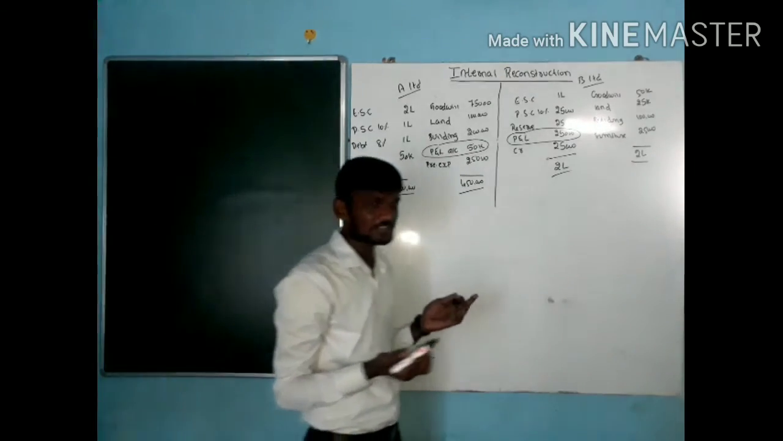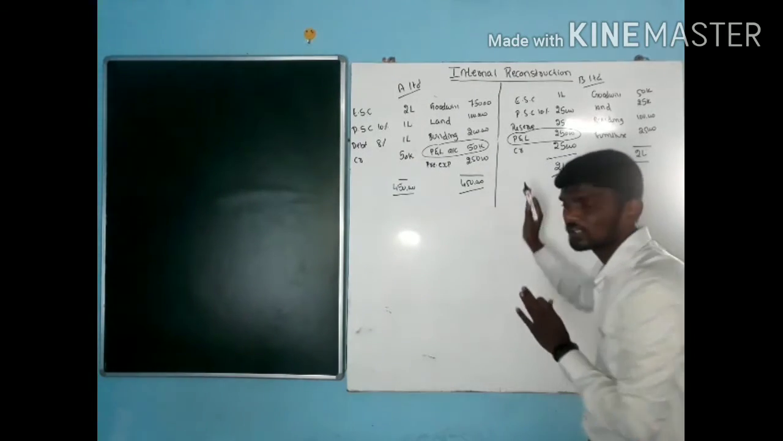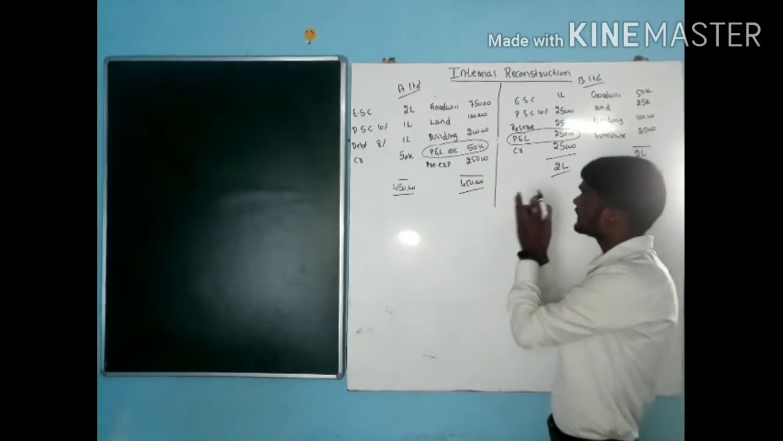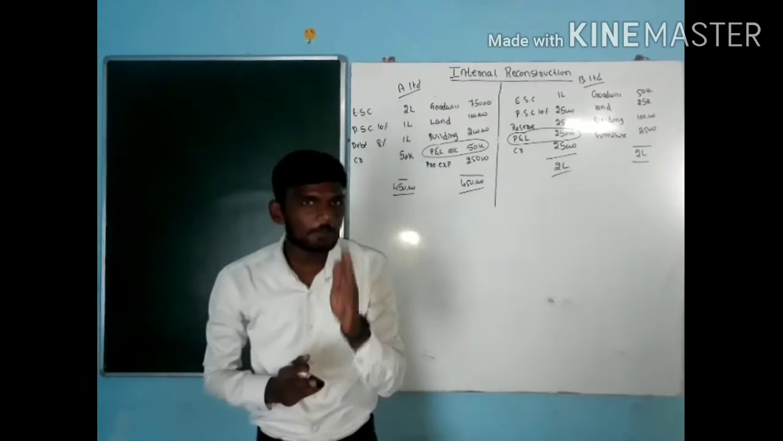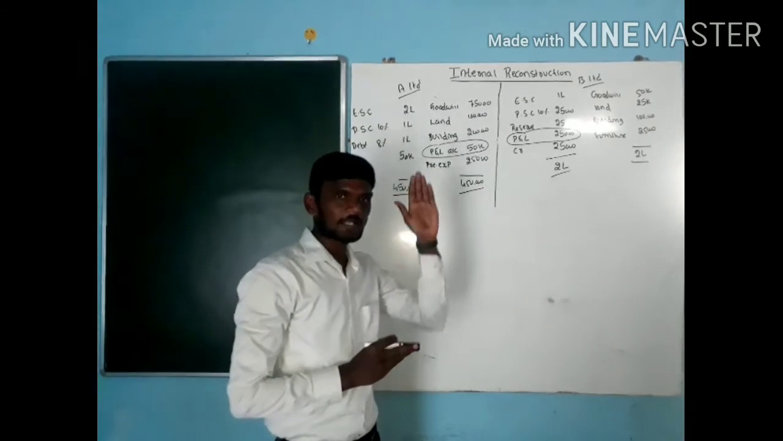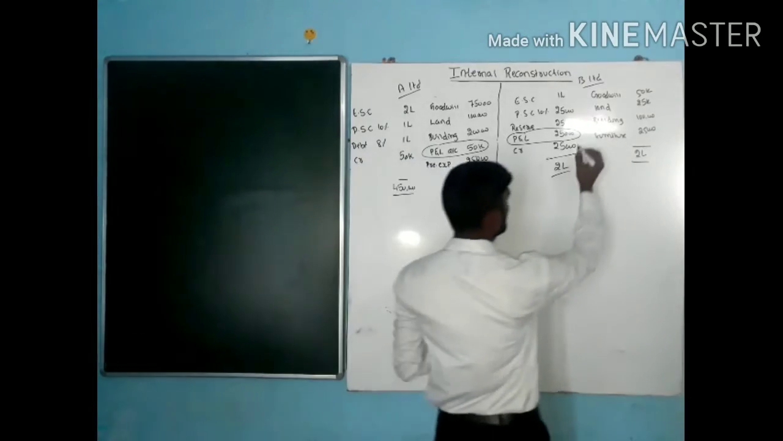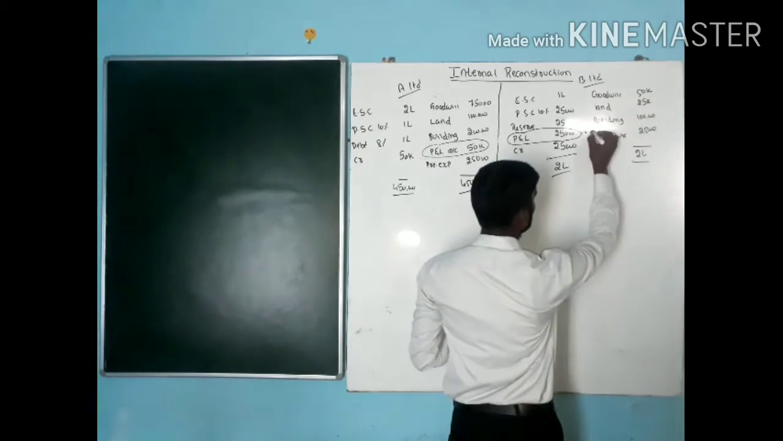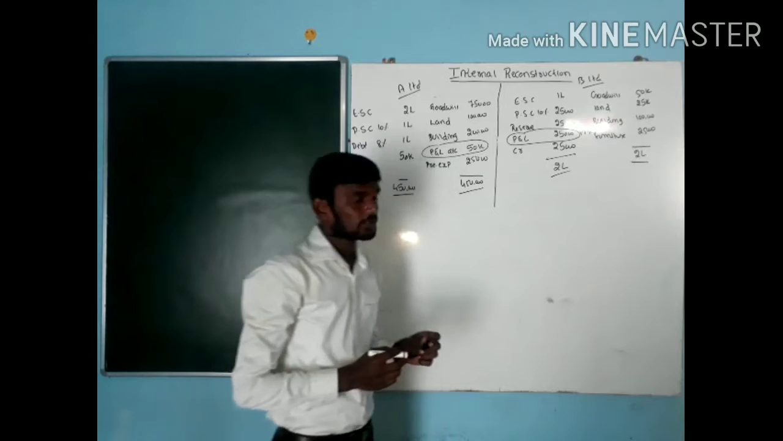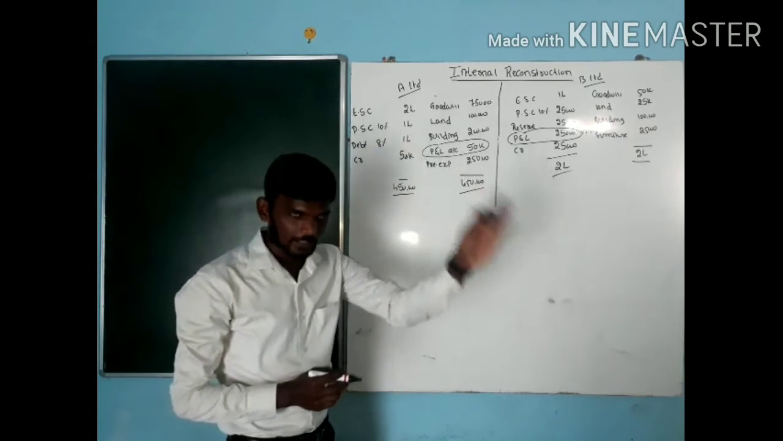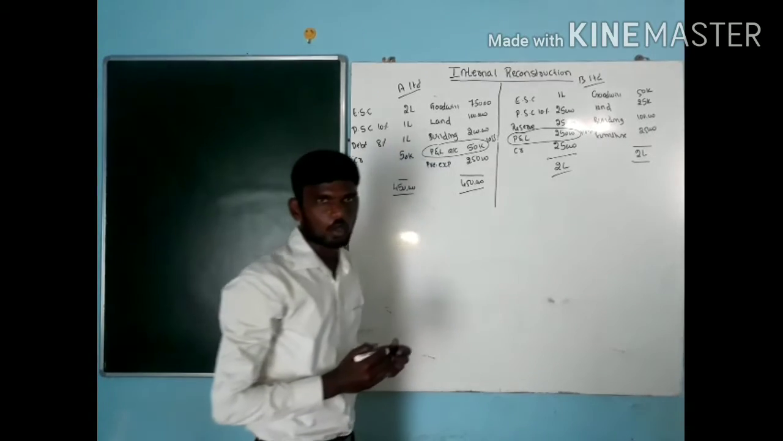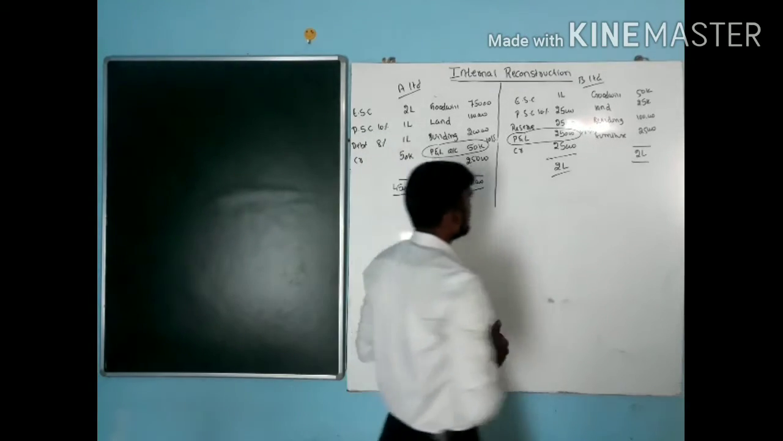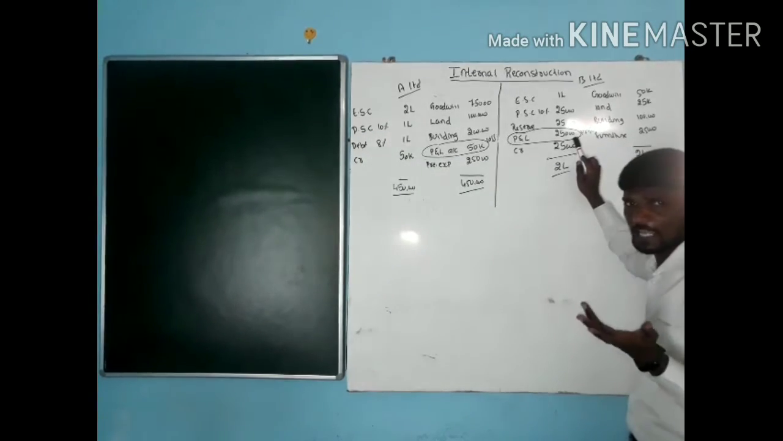So what is the meaning? If there is any kind of P&L account on the liability side, what does it mean? If it is on the asset side, what does it mean? See, if any P&L account is specified under the liability side, we need to assume it is a profit. If any P&L account is given on the asset side, we need to assume it is a kind of loss here.